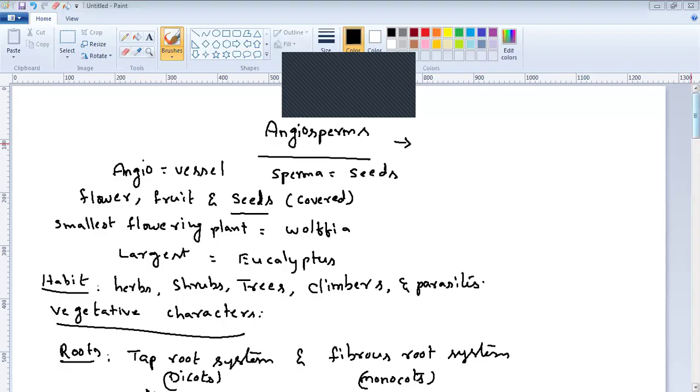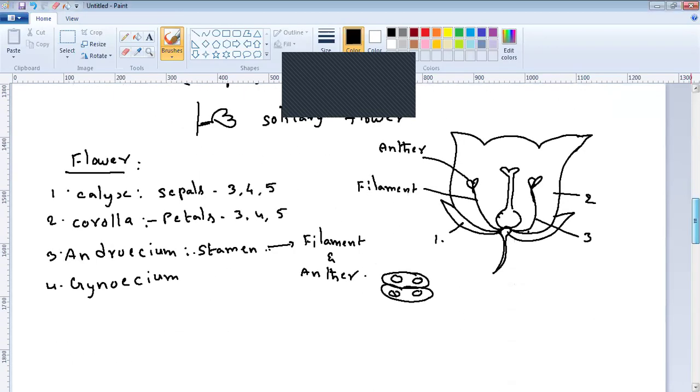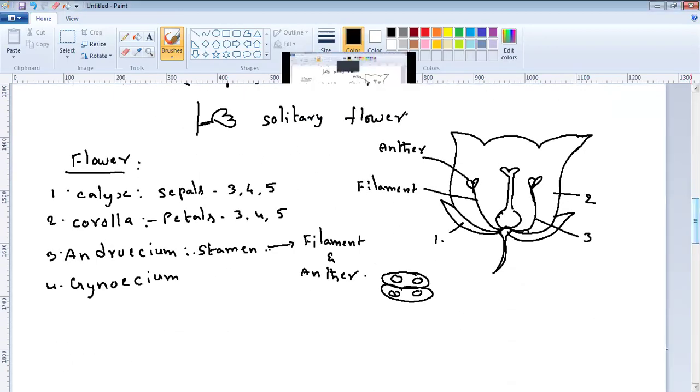So the anther has 2 lobes, and in each lobe there are 2 pollen sacs.